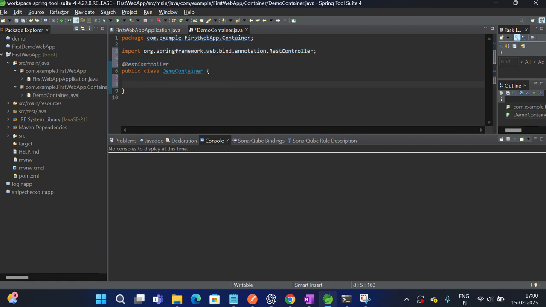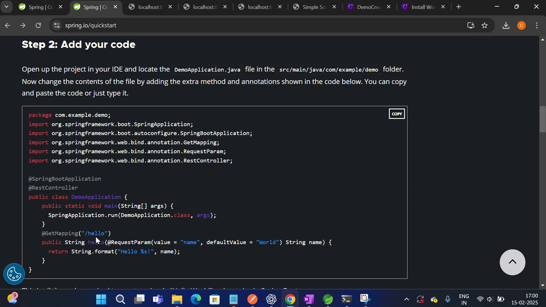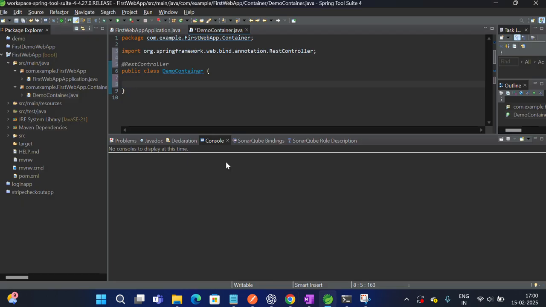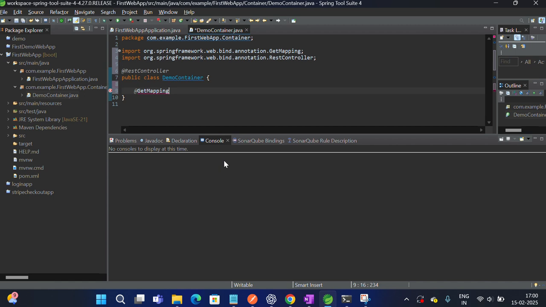Now I need to create a method for handling this hello request. That method will directly point to this endpoint, process the request and give a response back to the browser. For that we need to use another annotation, get mapping.